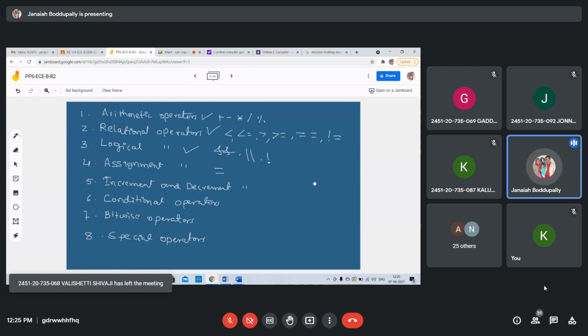Increment operators, what are they? Plus, minus: prefix increment, prefix decrement, postfix increment, postfix decrement. Understood? Completed or not?